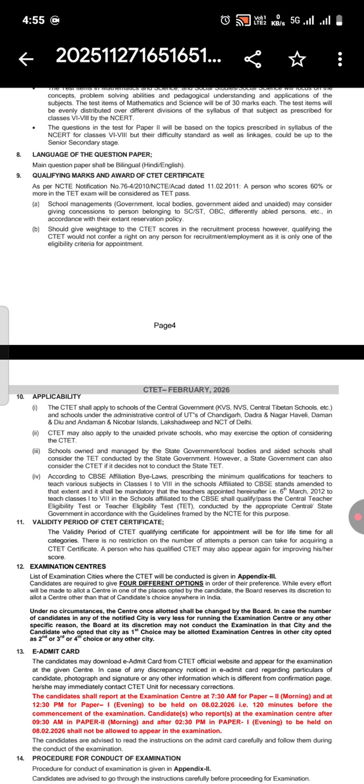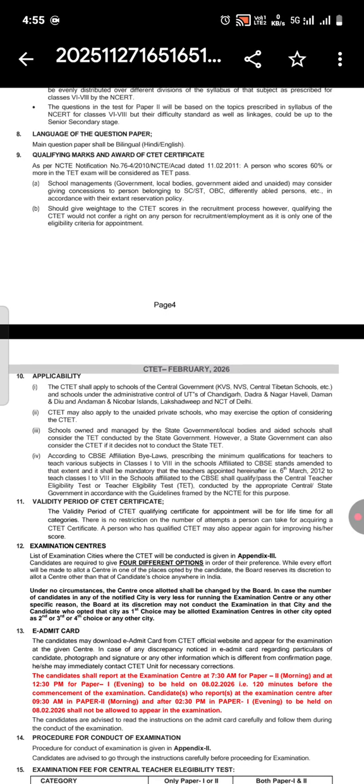School managements, government, local bodies, government aided and unaided may consider giving concessions to persons belonging to SC, ST, OBC, differently abled persons, etc., in accordance with their extant reservation policy.